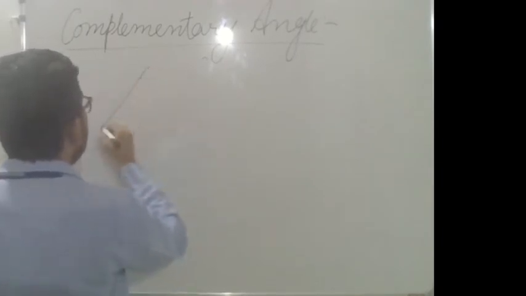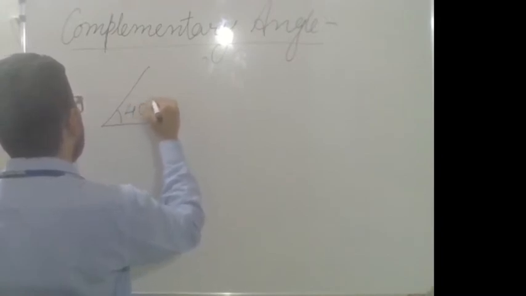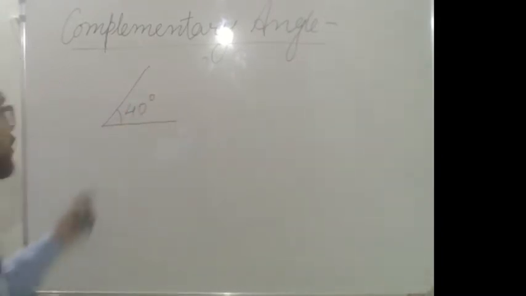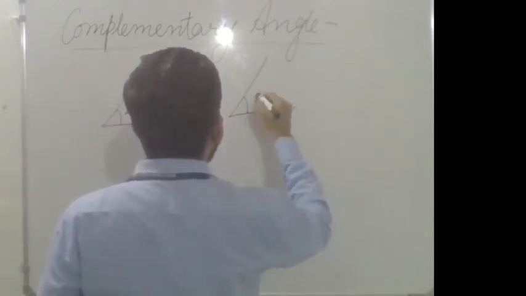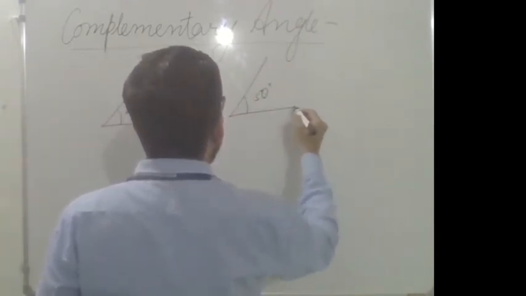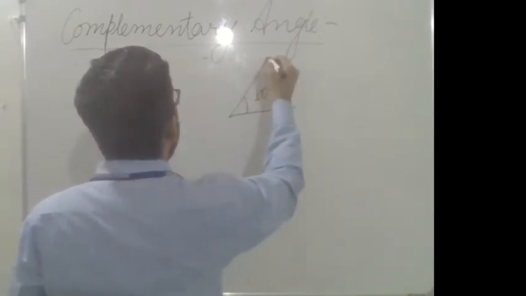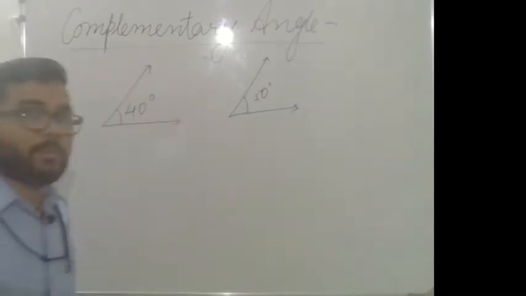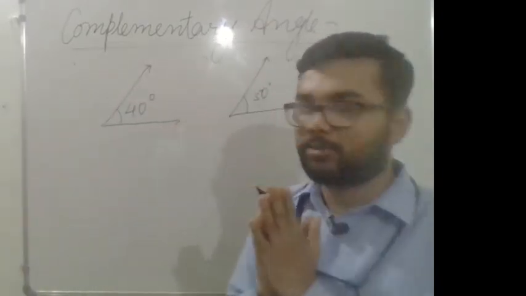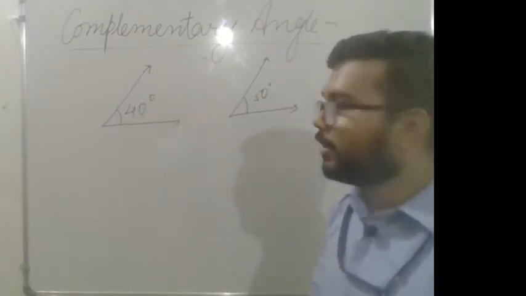Suppose one angle is 40 degrees and this is an angle of 50 degrees. When rays or line segments meet at a point, the angle is formed. One is 40 degrees and another is 50 degrees.